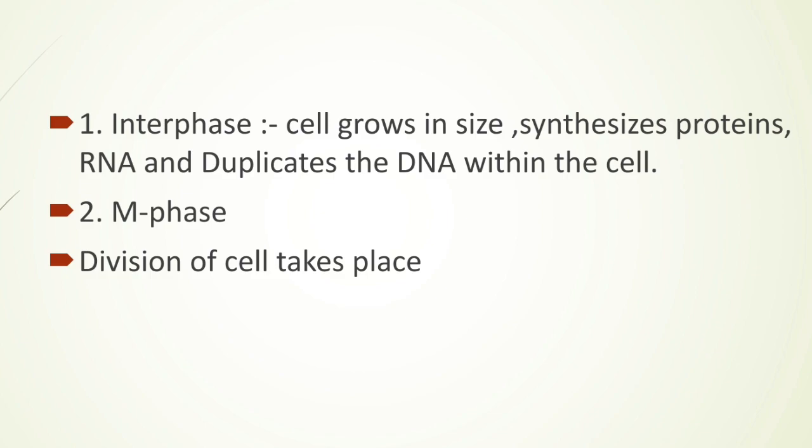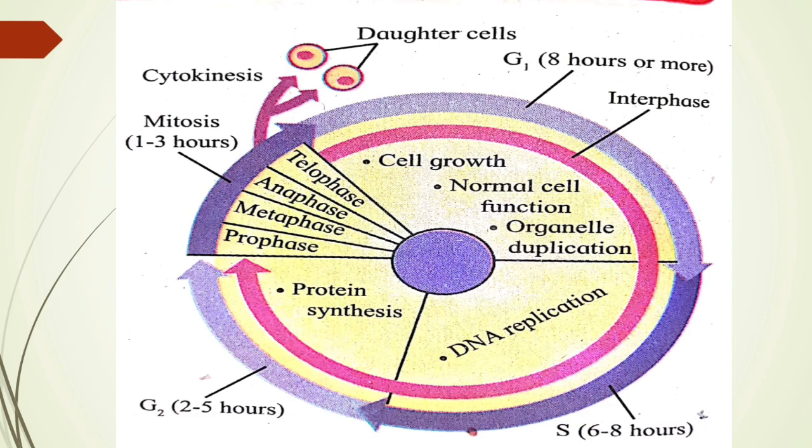In the next slide, we can see the figure of the cell cycle. In this figure, we can see the G1 phase, S phase and G2 phase. These are the three phases that are given, and these are the subphases of the interphase, as we have already seen. Next to that, mitosis is given, in which prophase, metaphase, anaphase and telophase, these four phases are shown. So this is the M phase. So interphase plus M phase, that is the cell cycle.